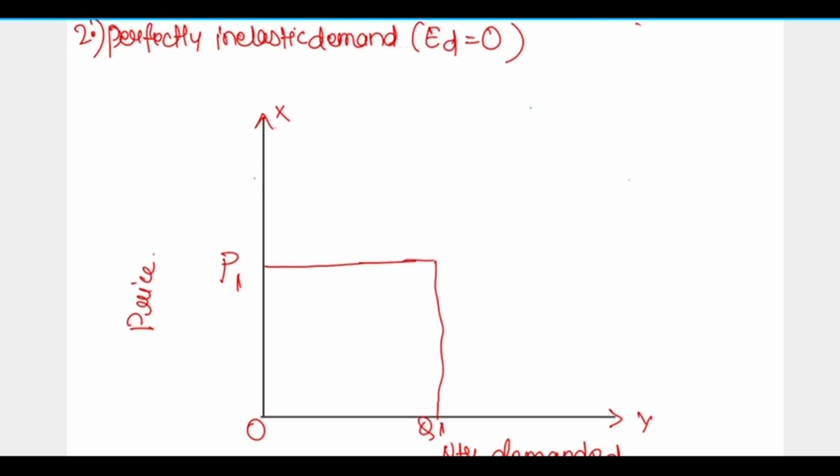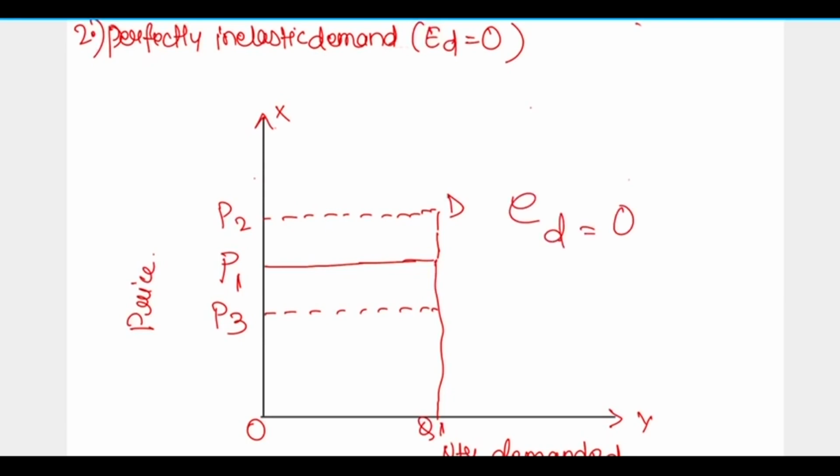Even if we increase the price to P2, the demand will be the same, and even if we decrease the price, the demand will be the same. So whether the price increases or decreases, the demand remains the same. So ED equals 0. Fine. Now I think this is clear.